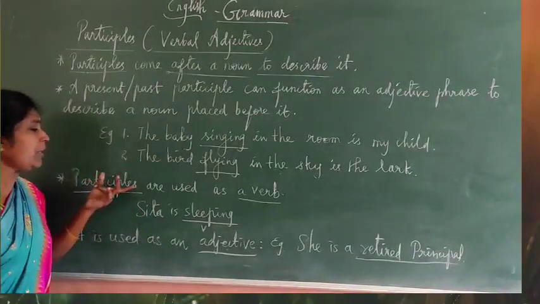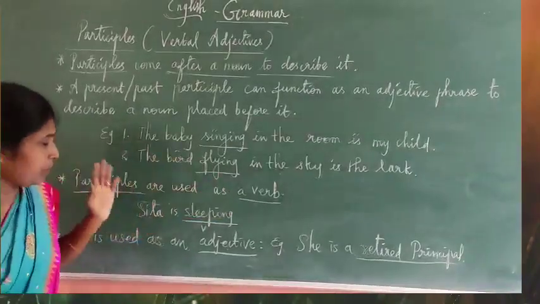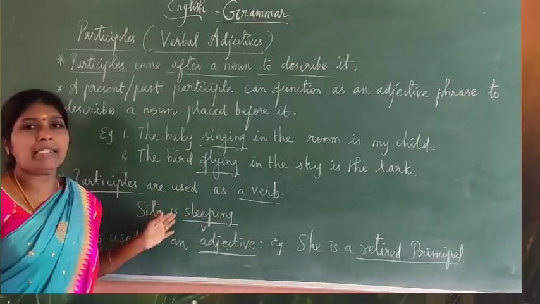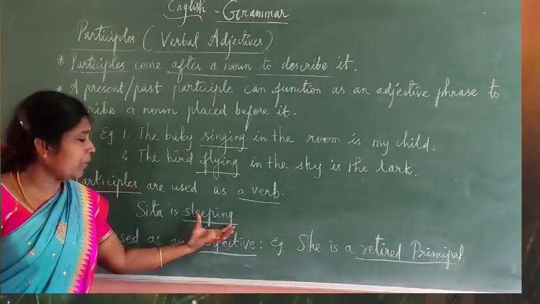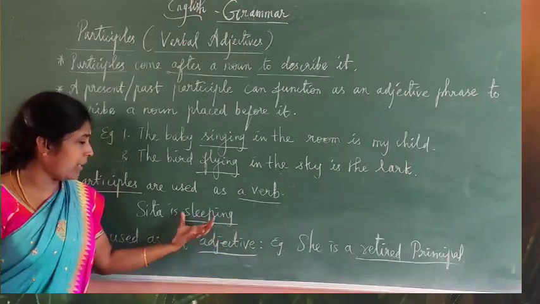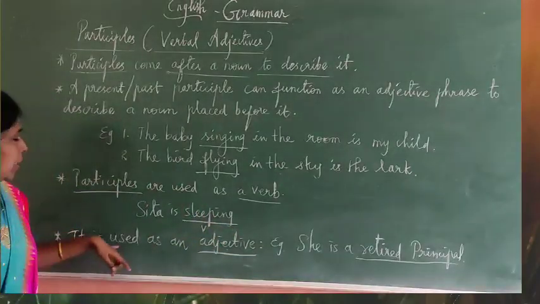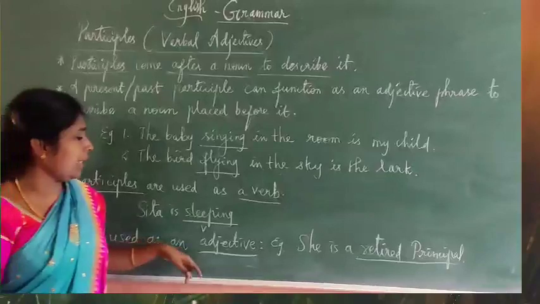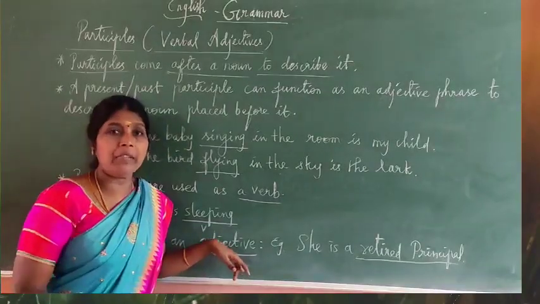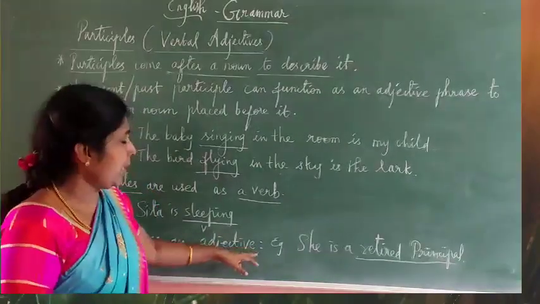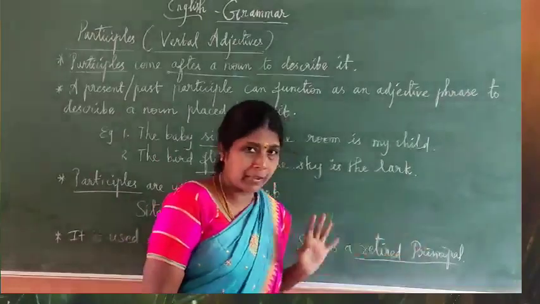Next one, participles are used as a verb. Here, say this, Sita is sleeping. This sleeping is a verb. Take this verb sleeping, ing form, so that acts as a verb. Next one, participle is used as an adjective. Adjective means which describes a noun. Here example, she is a retired principal.